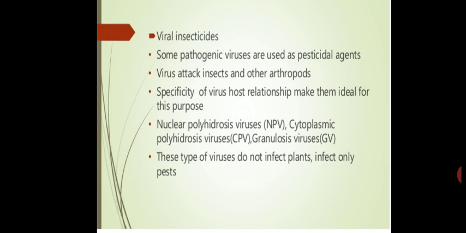The majority of baculoviruses used as biological control agents are from the genus nucleopolyhedroviruses. These nucleopolyhedroviruses, or nuclear polyhedrosis viruses, are the type of viruses which are used on a large scale as a biocontrolling agent.